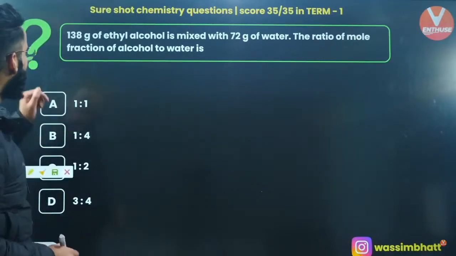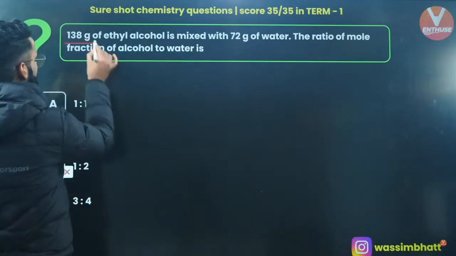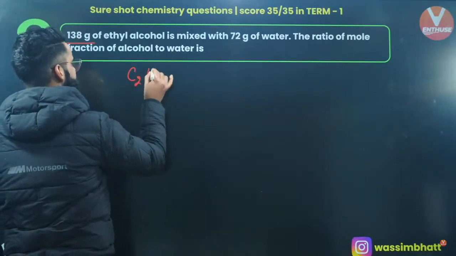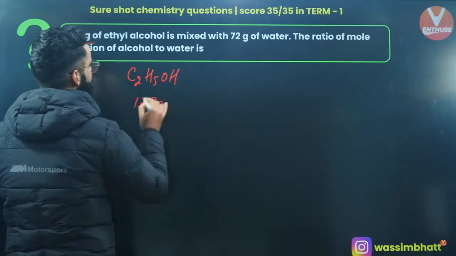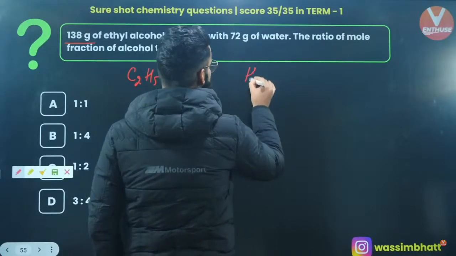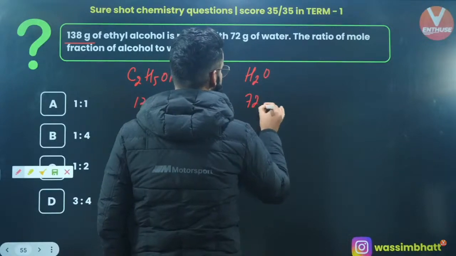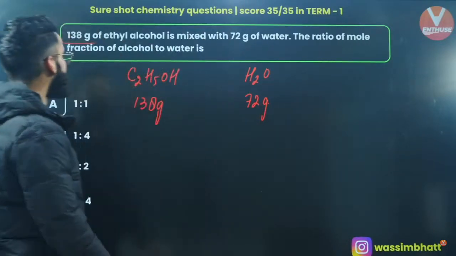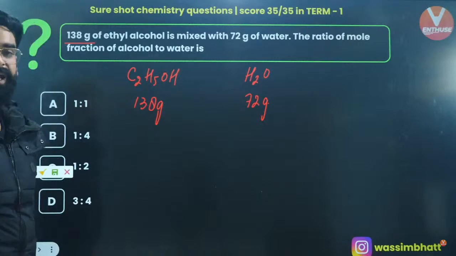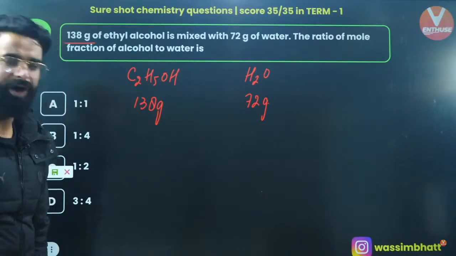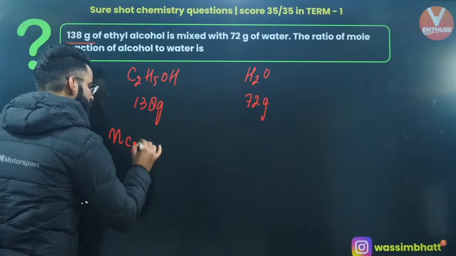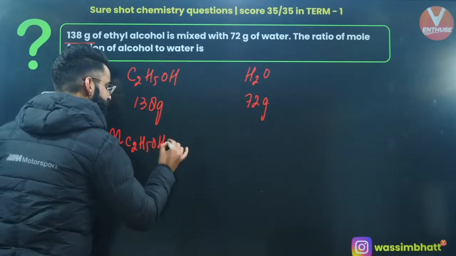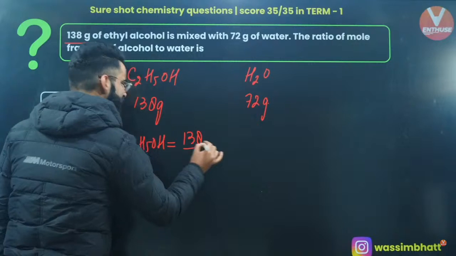Okay, people. 138 grams of ethyl alcohol, C2H5OH, right? This is your ethyl alcohol, and we have taken 138 grams of it, mixed with 72 grams of water. Find the ratio of mole fraction of alcohol to water. How do we calculate it? First of all, let me calculate the number of moles of C2H5OH. It's going to be equal to the given mass divided by the molar mass.